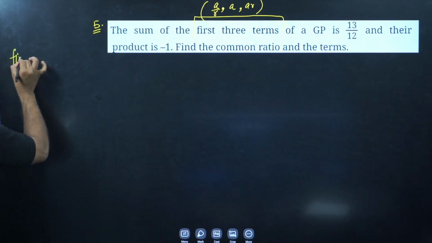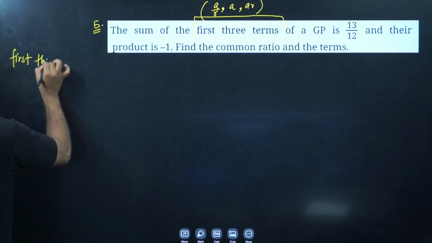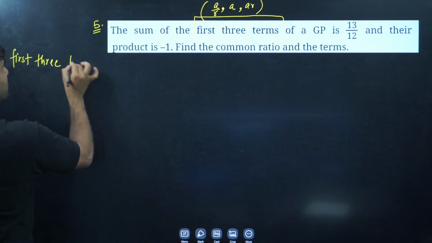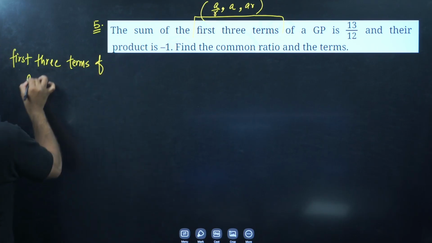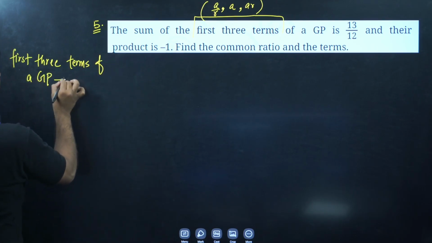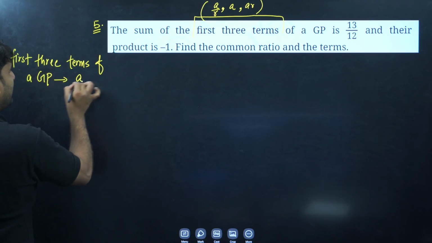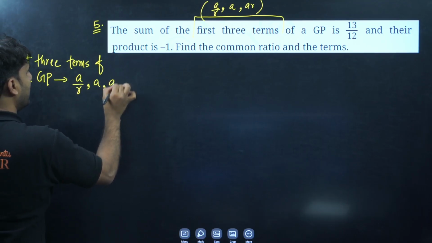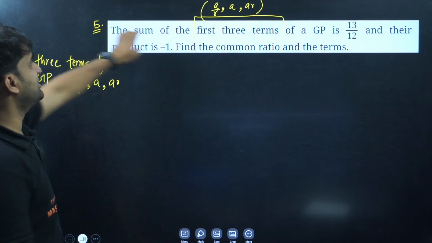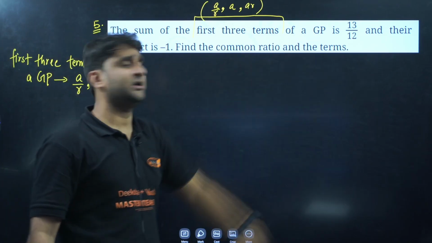So now we can write the first 3 terms of a GP. What will be the terms, guys? A by R, A and AR. Okay, now read the question. The sum of first 3 terms of a GP is 13 by 12.